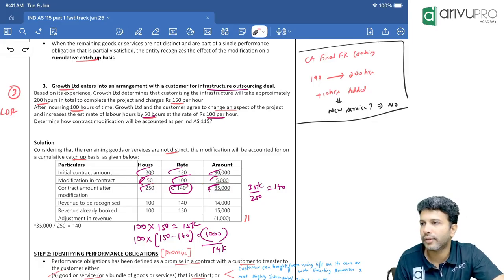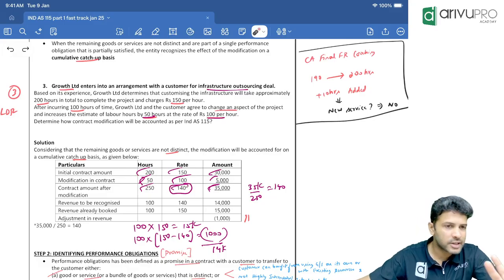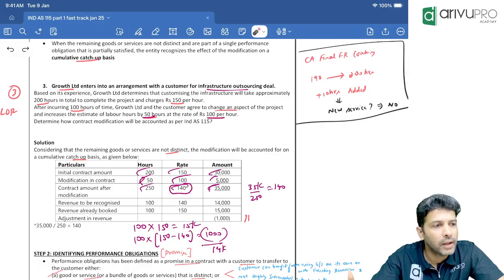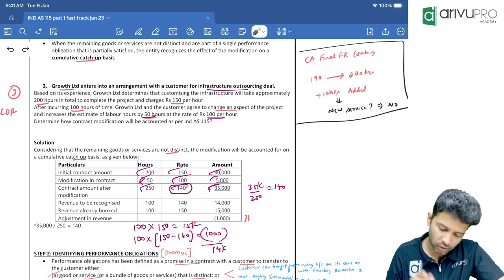Can I move forward? Everybody online, offline is good? Online, any doubt? Wait or proceed? Okay, this is done. First step is done. What is the first step? Once again, tell me. Identifying the contract. Okay.